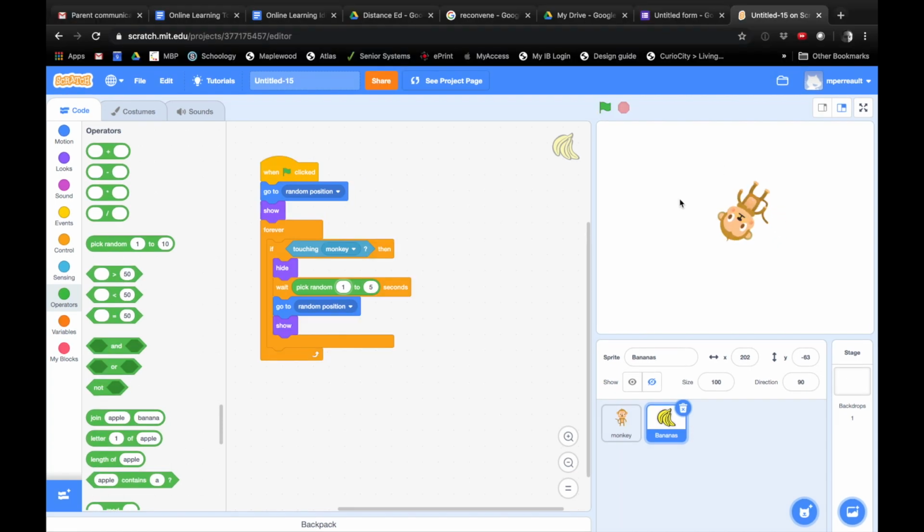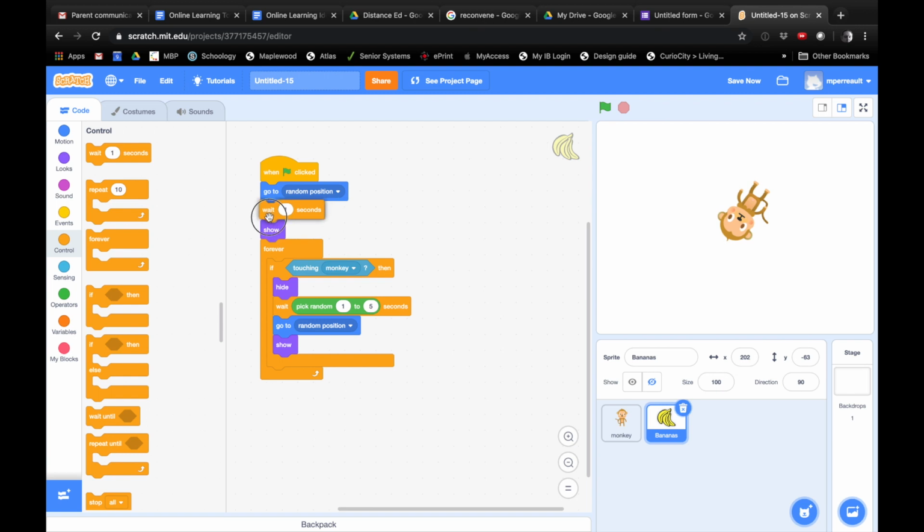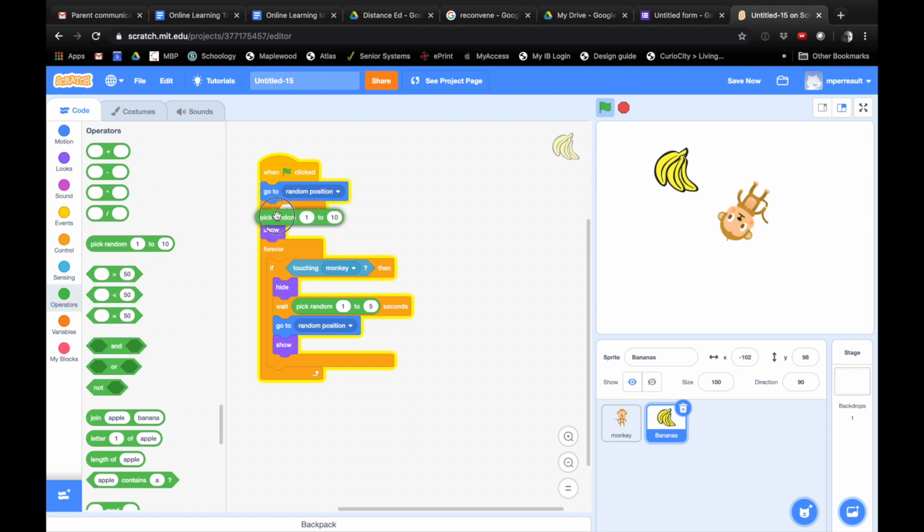All right, so we got our monkey. It chases the bananas around. I want it to wait a certain amount of time before the banana appears on the screen. So let's go under controls, and we'll say wait 1 second, and we'll throw that up here before it shows up. And again, we'll use Liam's idea of the operators. And then you're just gonna click that right into the wait 1 second.